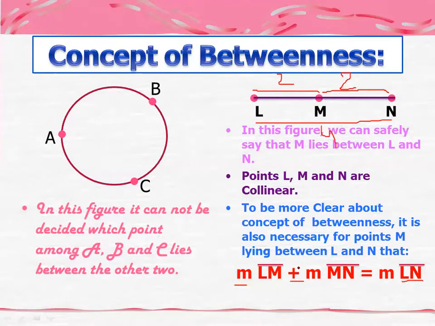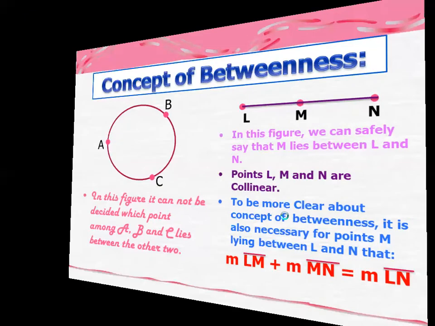Okay. So if you have a concept of in between, there are two conditions: the points must be collinear, and there are two segments in between. So the total length will be equal to the final length, that is LN. Okay. Now let's consider some more figures here.